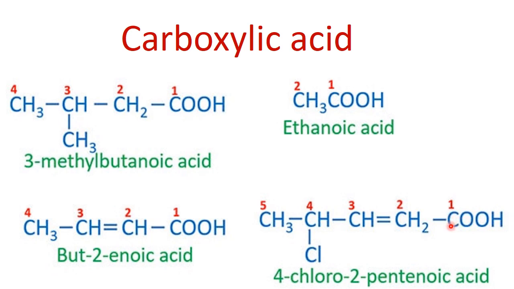After numbering, I have to write the name. Halogens are always written in the prefix. So it is going to be 4-chloro-2-pentenoic acid, where 4-chloro is representing the halogen, 2-pentene means that the double bond is present at carbon number 2, and oic acid is representing carboxylic acid. Now it's too simple to name any hydrocarbon or any organic compound related to carbon chains.